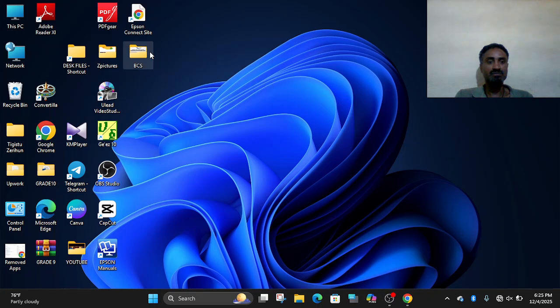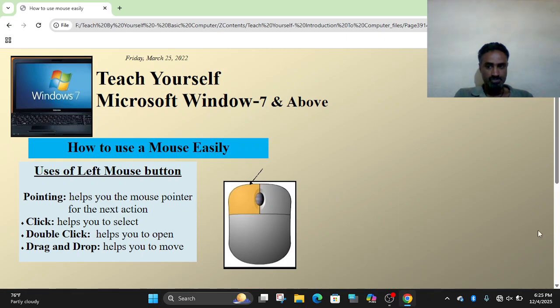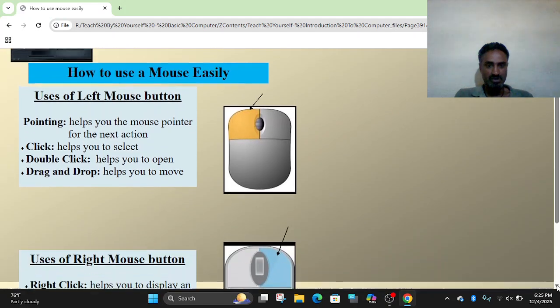Without releasing. Then when you reach the point, you have to release. This is the use of the left side of the mouse button.